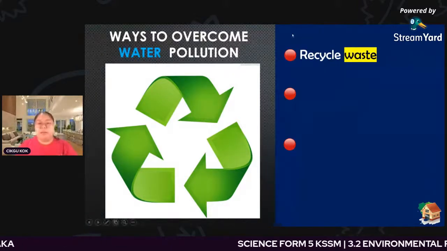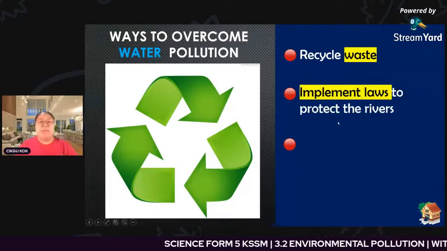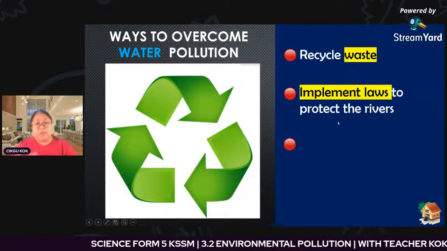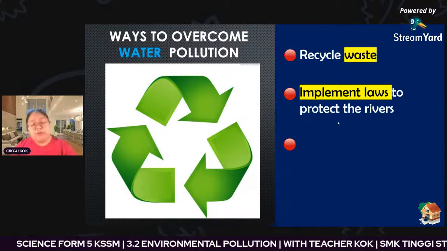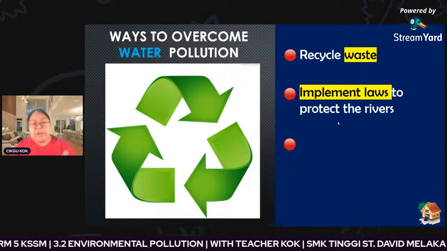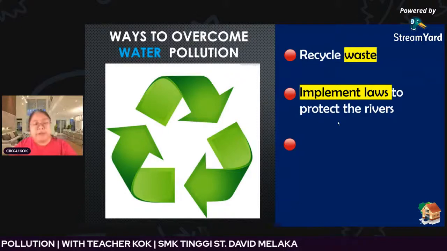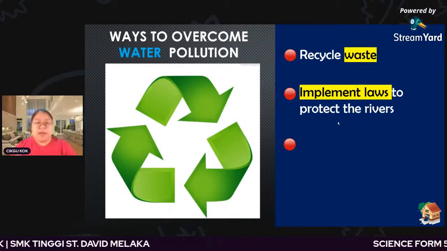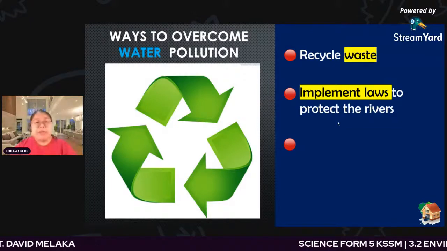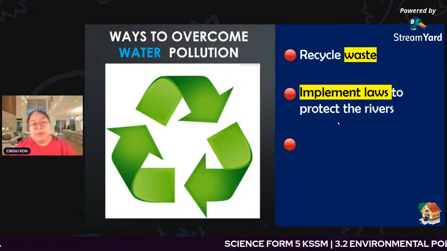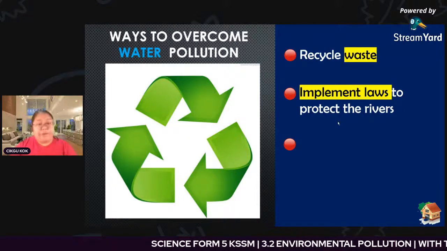Number two, you can see, for example, implement the law to protect the river. Some of the diagrams show signs saying you cannot throw rubbish in the river. After that, you need to punish, and how much. This is a law that needs to become tighter, so that everybody can save our river.